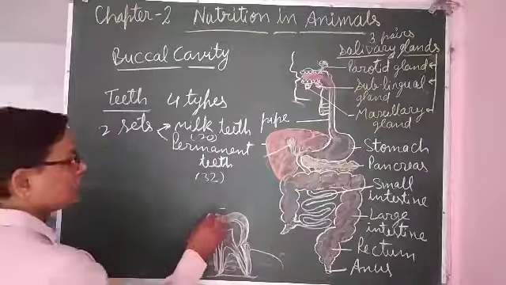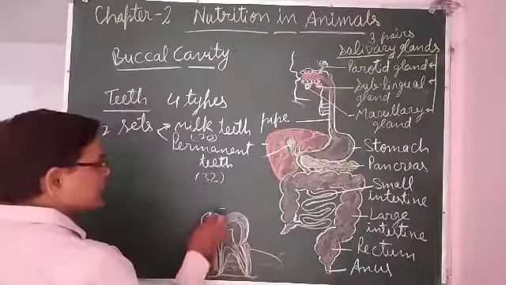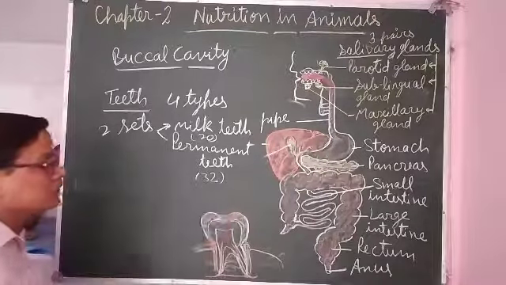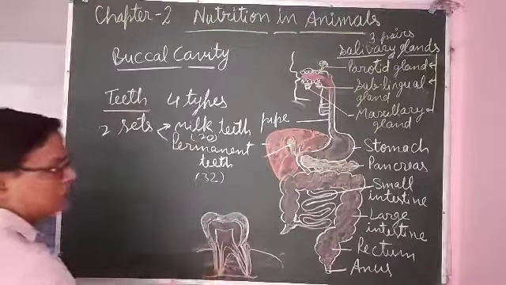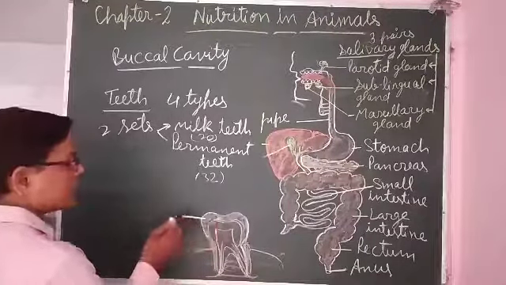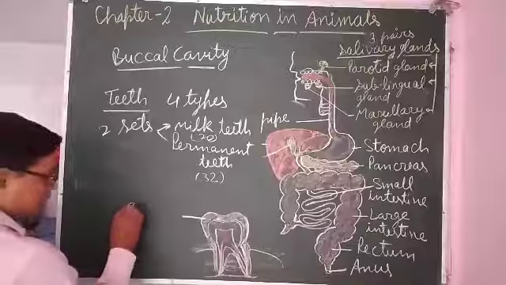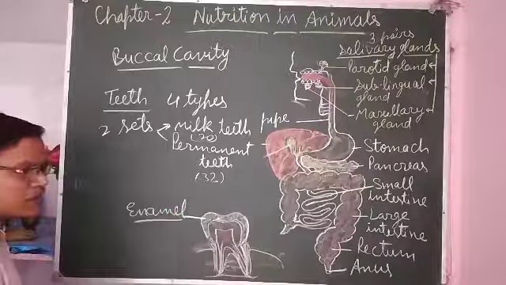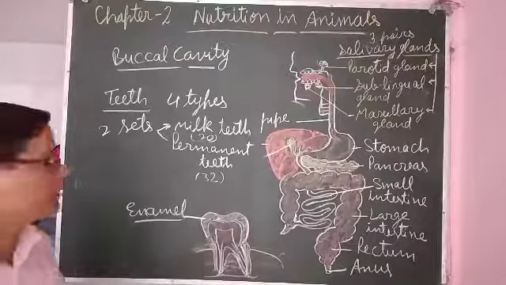And if you talk about the structure of teeth, here this is a rough diagram of teeth. The upper layer of teeth is enamel. Enamel is the strongest part of our body.